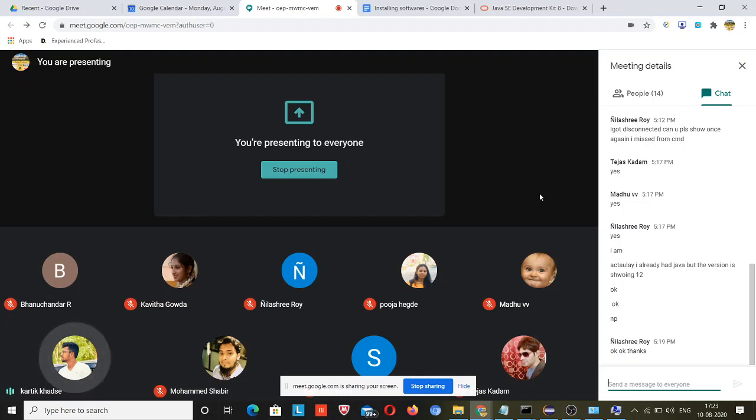I have actually copied it. You say that you have set up the path and class path? Yeah, both. The program here is shown as not recognized as an internal or external command, operable program or batch file.